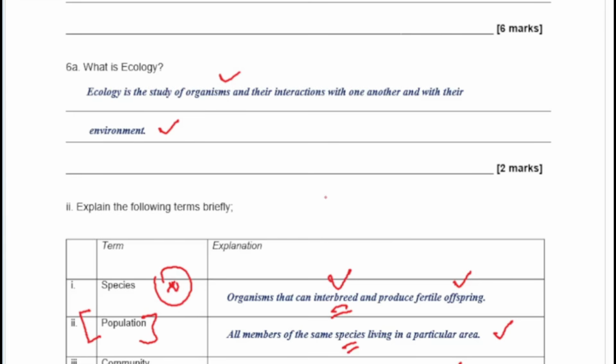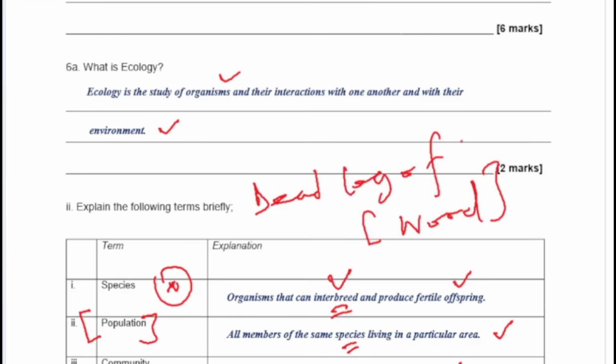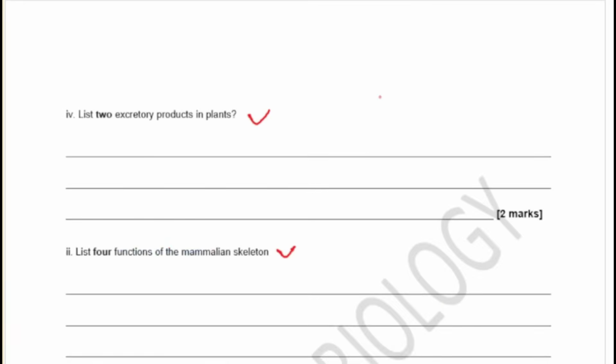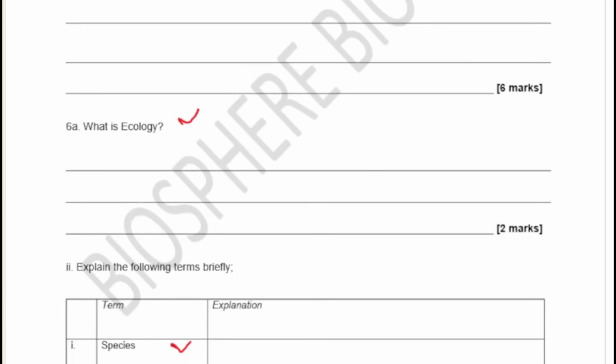So that's why they would always ask you that a dead log of wood is a community. Why? Because in this dead log of wood you have ants, you have termites, you have mushroom. Different organisms will grow on that dead log of wood. So that is what makes it a community. Okay, so we move on to the next slide very, very quickly.